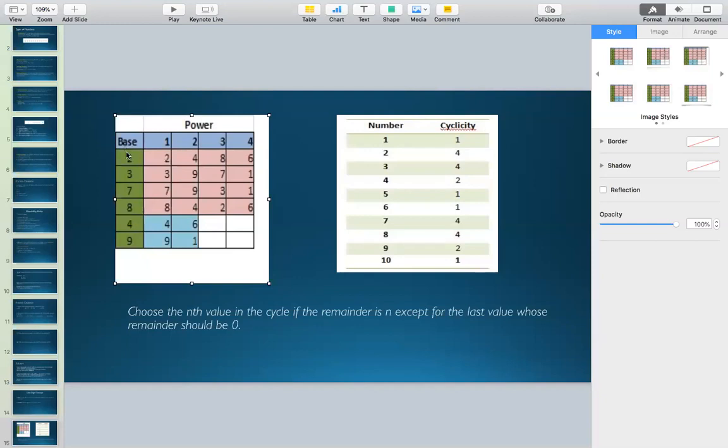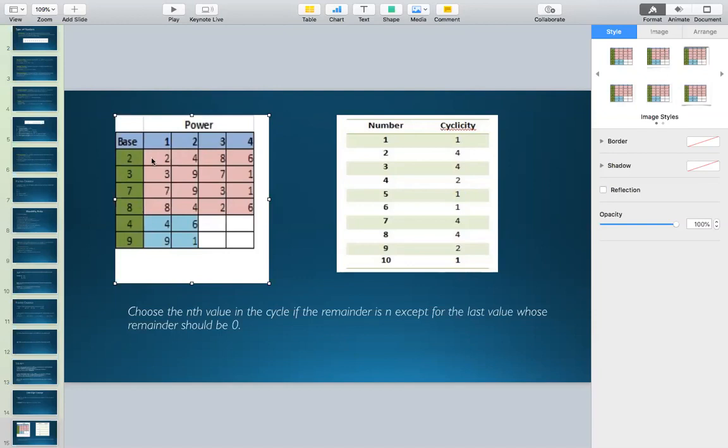The numbers in green represent the base, and on the first row you can see the powers. 2 power 1 is 2. 2 power 2 is 4. 2 power 3 is 8. And 2 power 4 is 16. But we have written only 6 here because we are not concerned with the tens digit. We are only concerned with the digit at the units place.